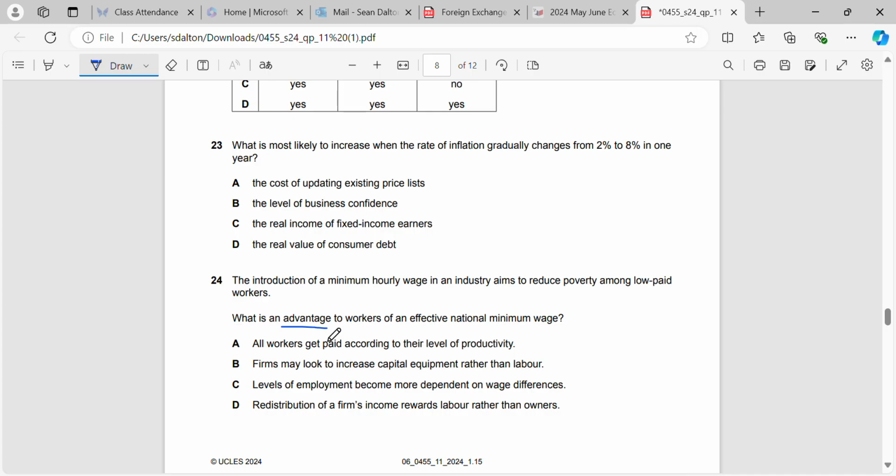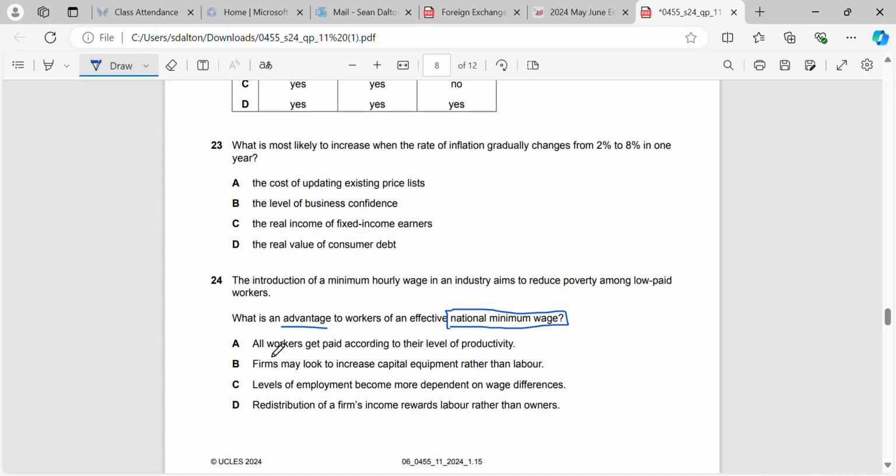So in China, for example, if we put in a national minimum wage of 200 RMB, that would mean that everybody who's working in a company would have to get paid 200 RMB per hour at a minimum, right? So it's the lowest amount by law that the employers can pay their employees.